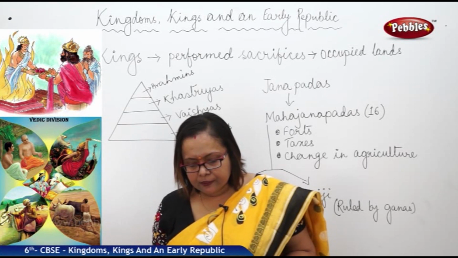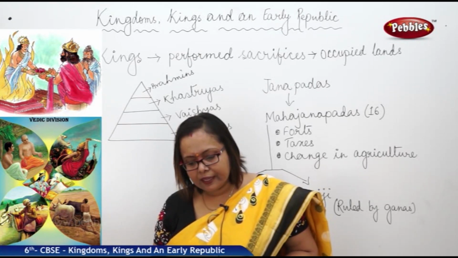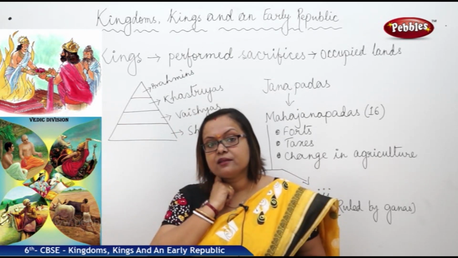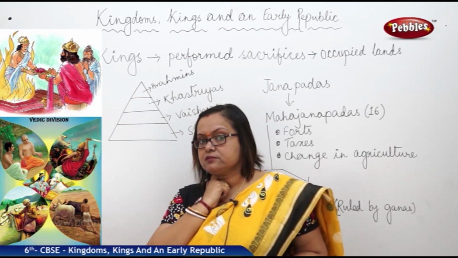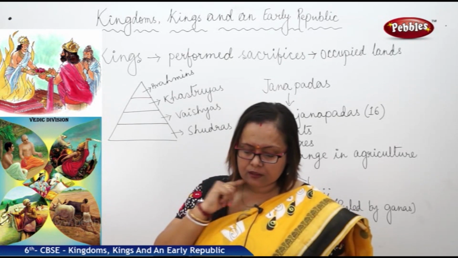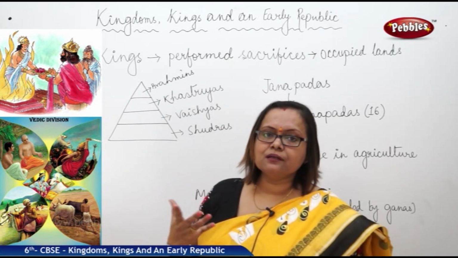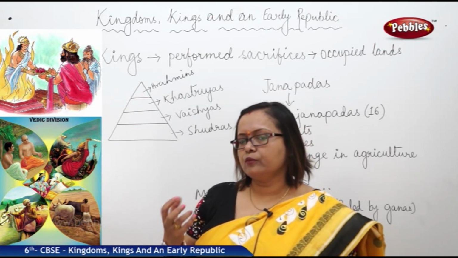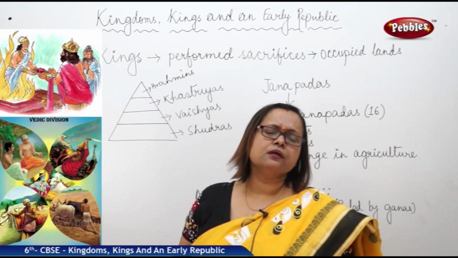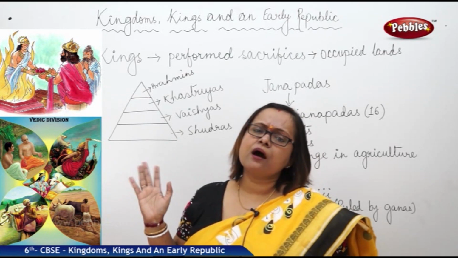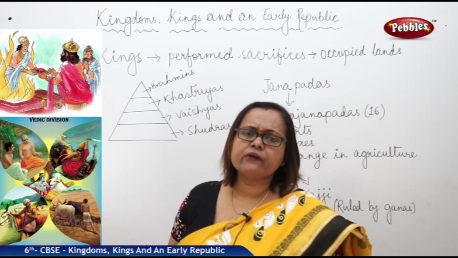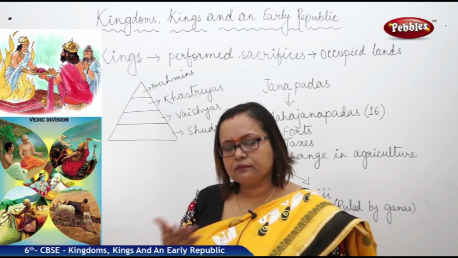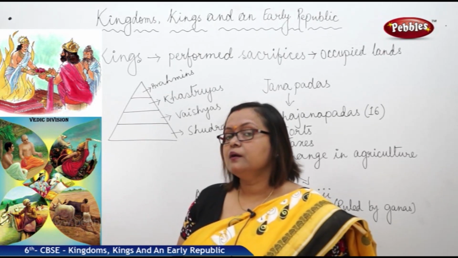Now many people did not accept this Varna system as it was laid down by the Brahmins. We have often seen that people who got their occupation by birth, from the time of the Mahabharata, were not ready to accept that they must do the same thing and could not be superior.